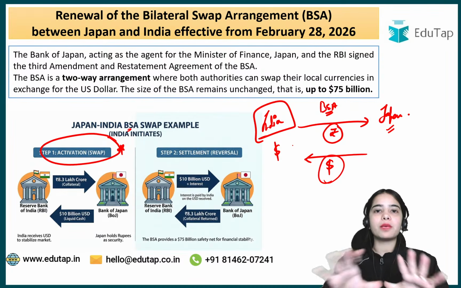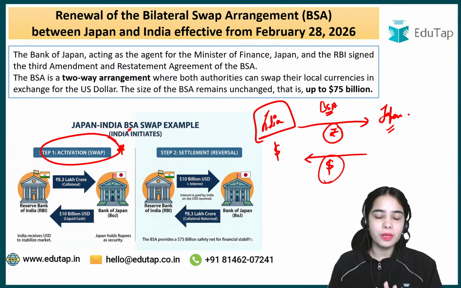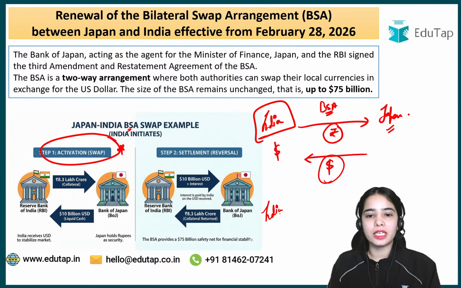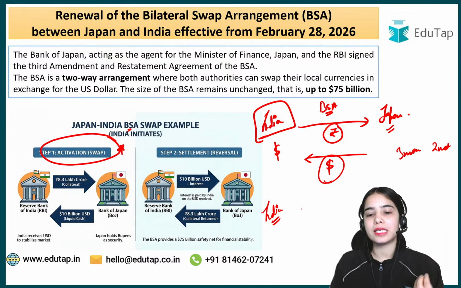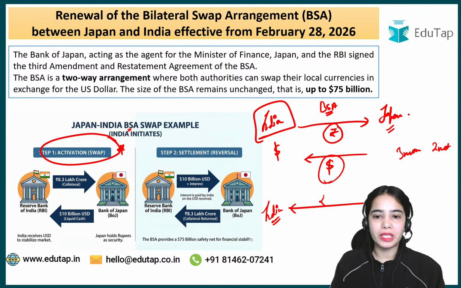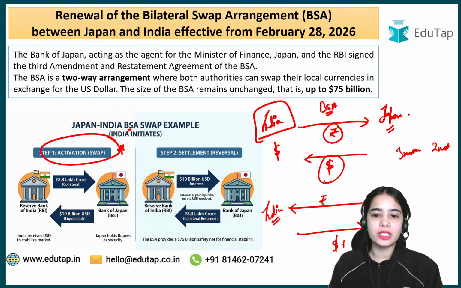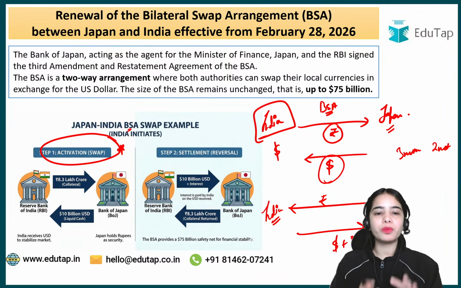Now when the stable situation comes, and India is in a stable situation, then as the agreement ends, let's say after 3 months or 2 months, India will take back its rupees and will give back the dollars with some interest to Japan. I hope this is clear.